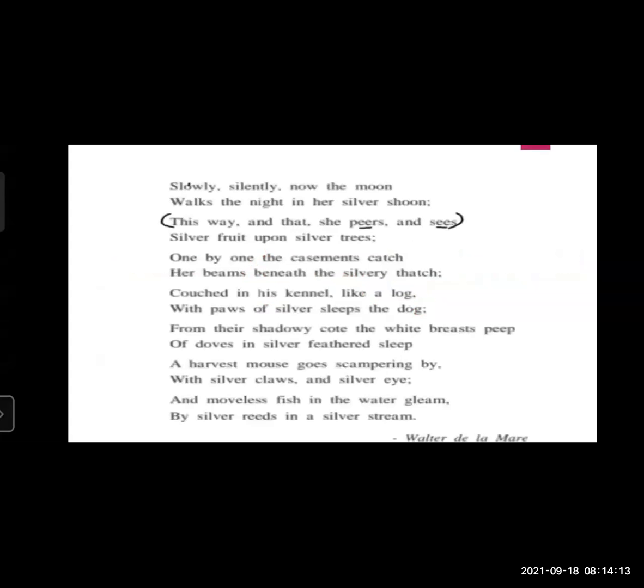Here is some example of assonance. This way and that, she peers and sees. If you observe this line, you can understand, students, that in the words "peers" and "sees", the double E is repeated 2 times. Means there is a repetition of vowel, and here E is the vowel. You all know A, E, I, O, U. These are vowel sounds. So the E is repeated 2 times in neighboring words. So that's why there is a use of assonance in the sentence.